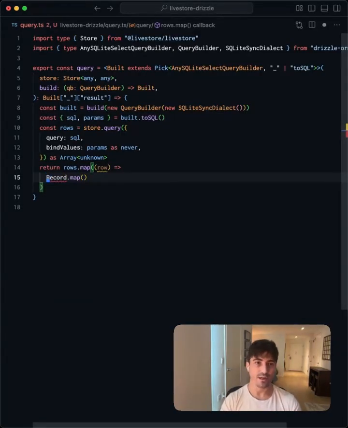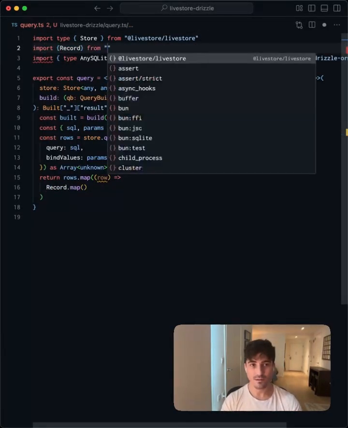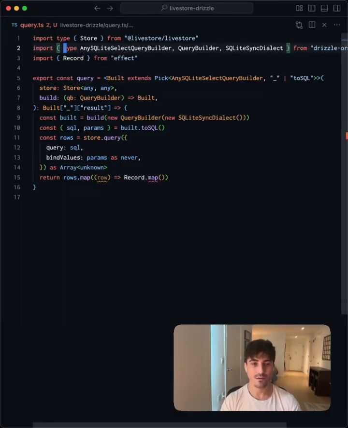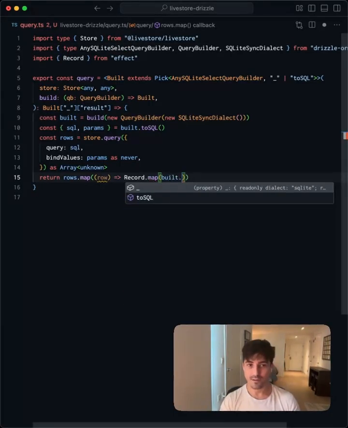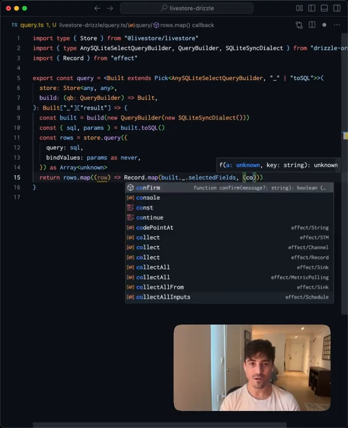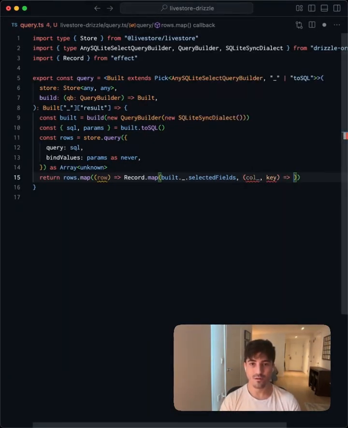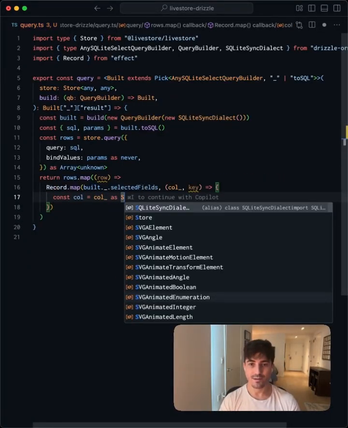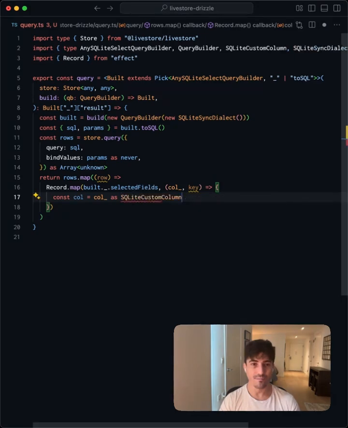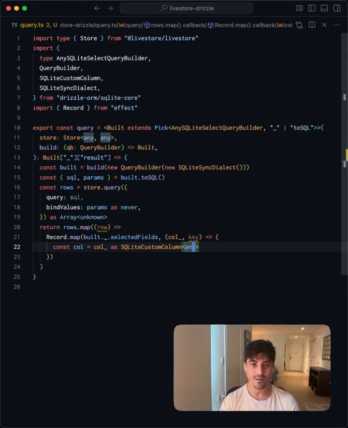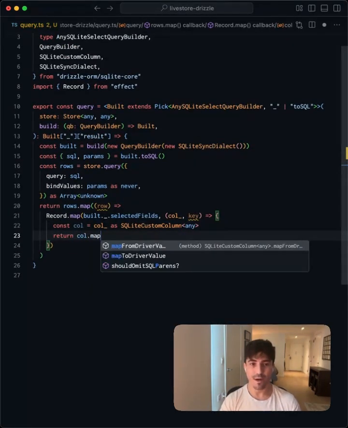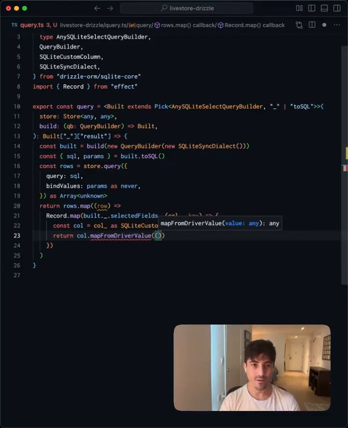Again, we'll need to bring a record in from effect. built._.selectedFields. And for every column, to make our lives just a little bit easier, we can say const call equals call as SQLiteCustomColumn of any. And we'll return call.mapFromDriverValue, the given row and key.